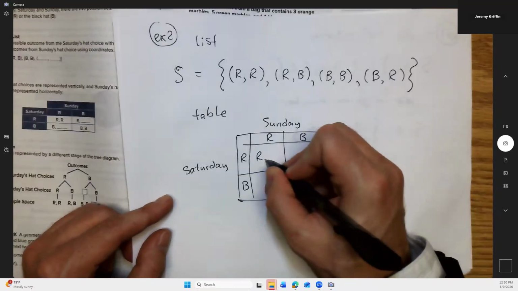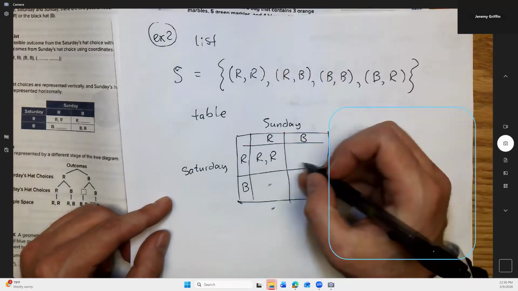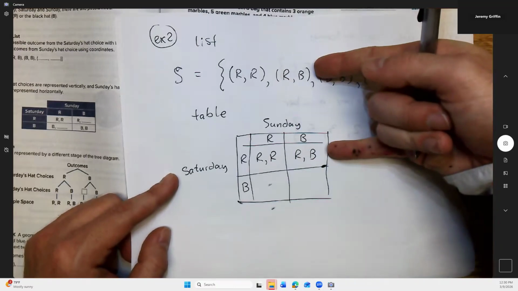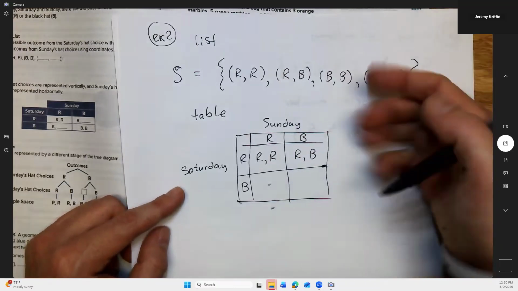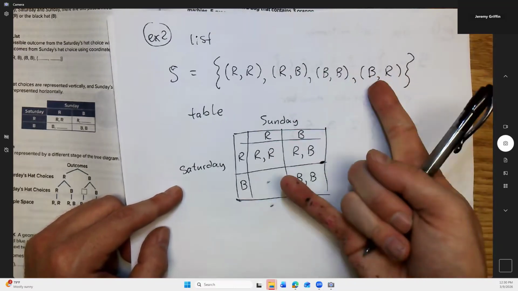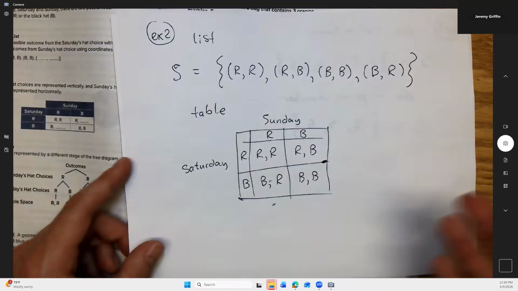So we could wear red each day, red, red. That's like this one right here. You could wear red followed by black. That would be this one right here. You could do black, black, which would be this one. So that's the third one. Or what if he wears black Saturday and red Sunday? That's this one right here. So it's still four possibilities.